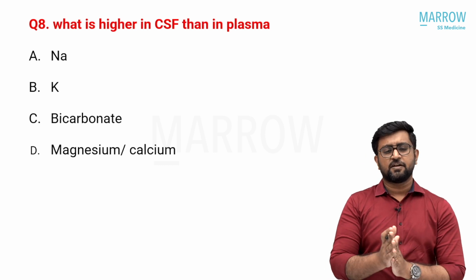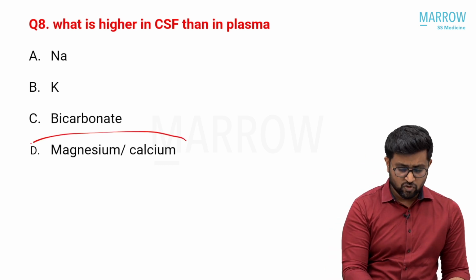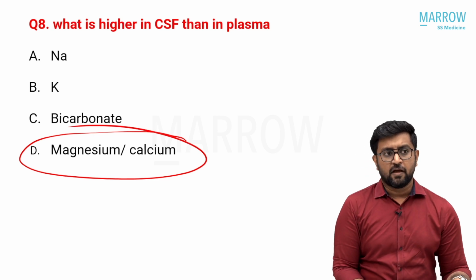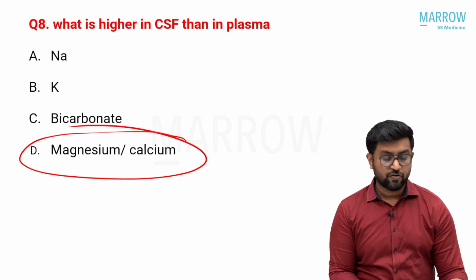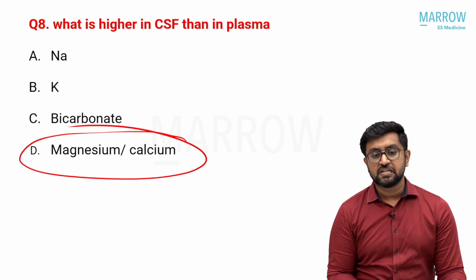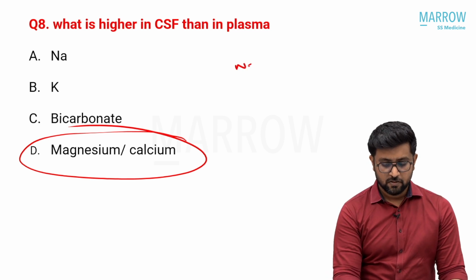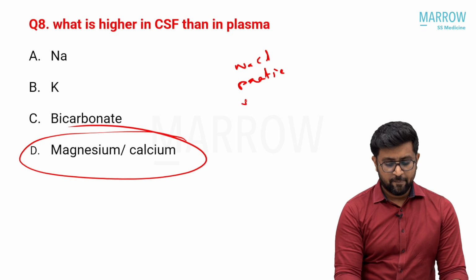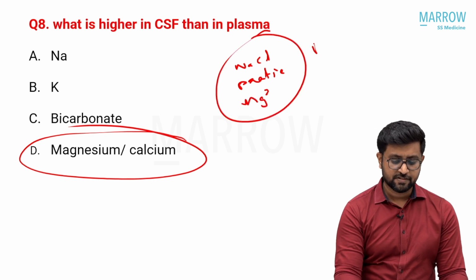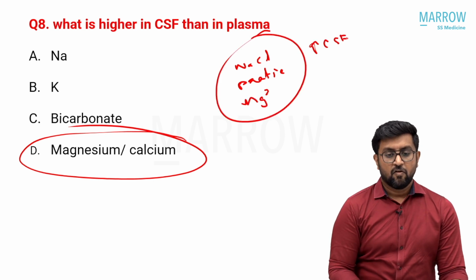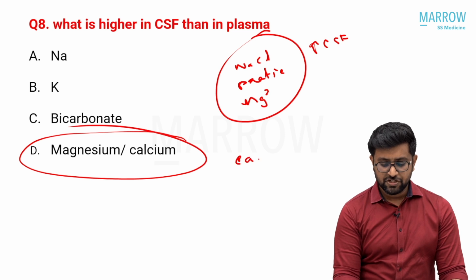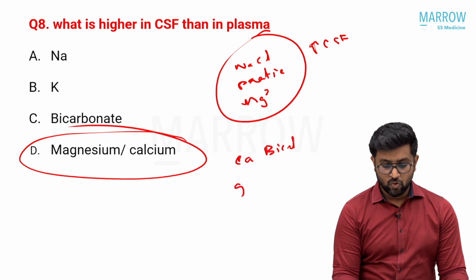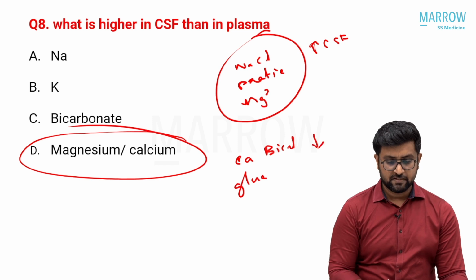Again, this is another confusing question. I am not sure what option was given in the last one. Some told magnesium, some told calcium. And I will give you the reference also which I got from Bradley, which is higher in CSF than in plasma. Remember, sodium, chloride, protein and magnesium, these are higher in CSF than plasma, while calcium, bicarbonate and glucose are low in CSF.